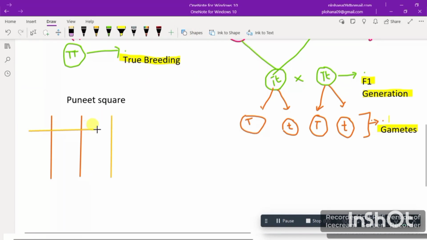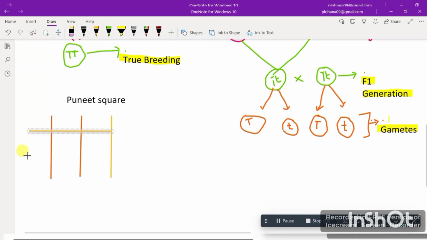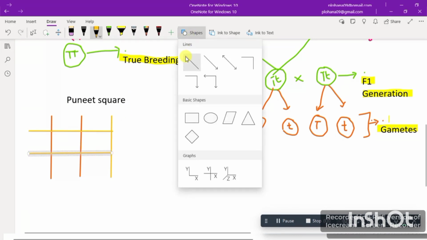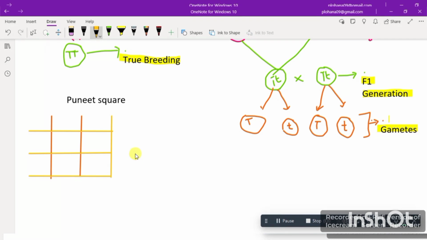Okay. Here I am making rows. I need to make 3 rows, right? One. This is the second one. And this is the third one. Right. So here I have made the rows too.